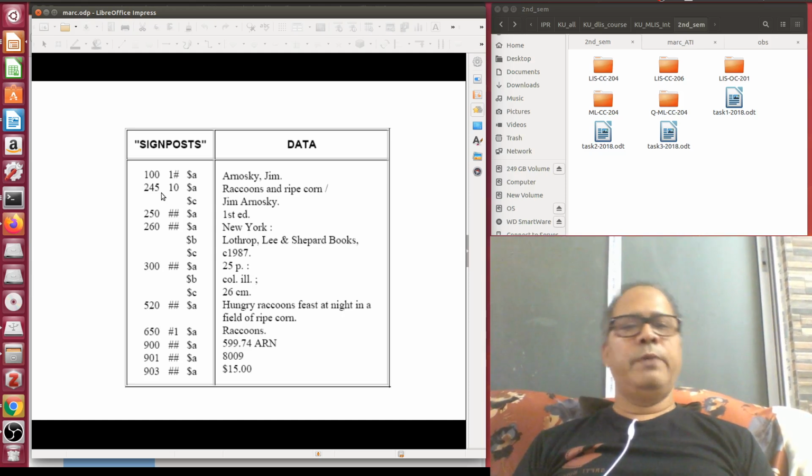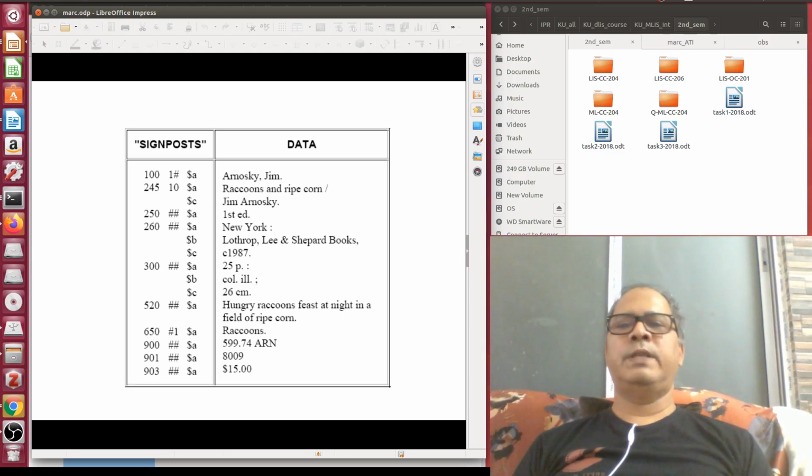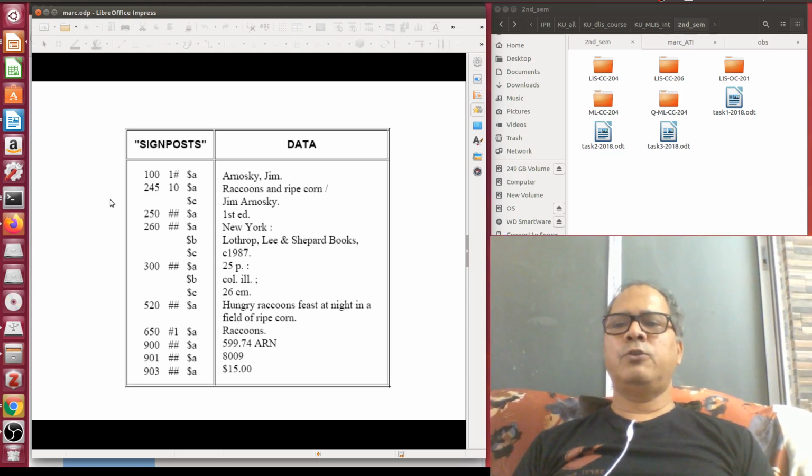So this is a common mistake we make. Just like your DDC number, you cannot say six hundred fifty-seven, you need to say six-five-seven. Similarly, in case of MARC tags also, please never say one hundred, two hundred forty-five, and so on. Always say one-zero-zero and so on. So the 100 tag in MARC 21 is main entry, personal name.